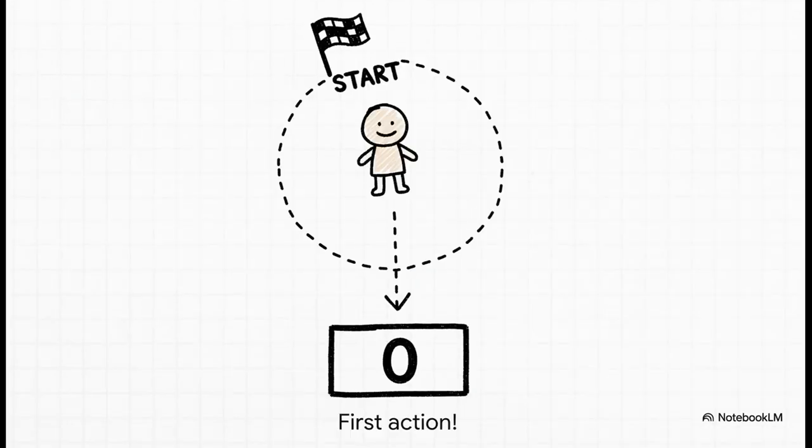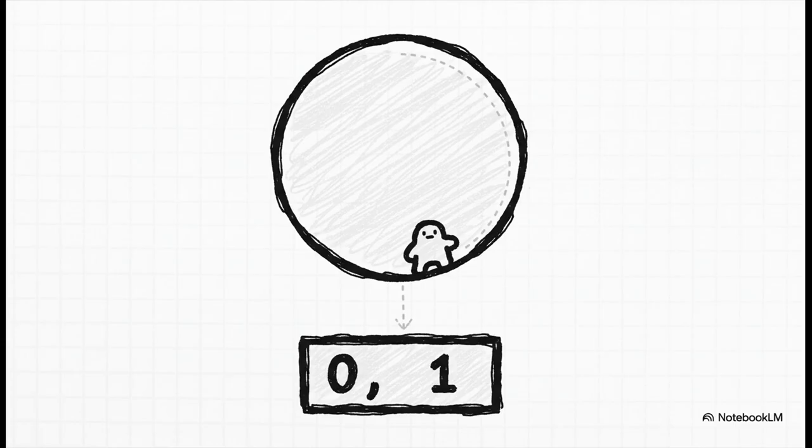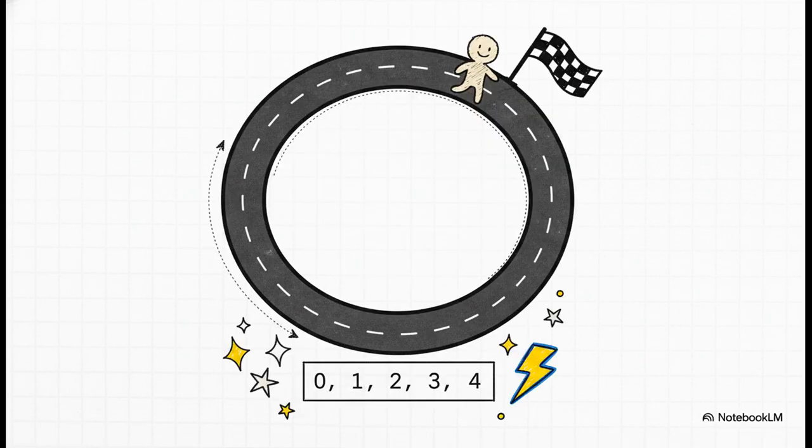All right, first time through the loop, and here's a little secret about programming. Most languages, Python included, start counting from 0, not 1. It's a little weird, I know, but you get used to it. So the very first number it prints out is 0. Then it automatically just circles right back to the top, grabs the next number in line, which is 1, and prints that out too. And it just keeps going. 2, then 3, and finally 4. Since we asked it for 5 numbers, 0, 1, 2, 3, 4, it knows its job is done and it stops. Now just think about that for a second. We wrote 2 simple lines of code, and the computer performed 5 separate actions for us. That is the power of a loop.